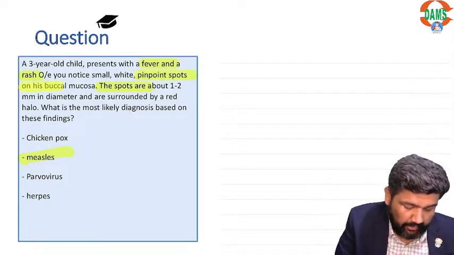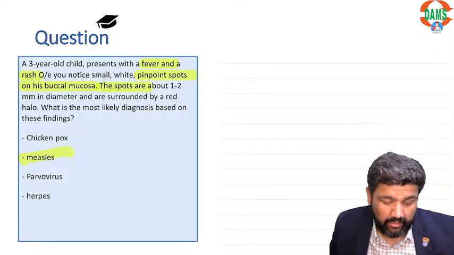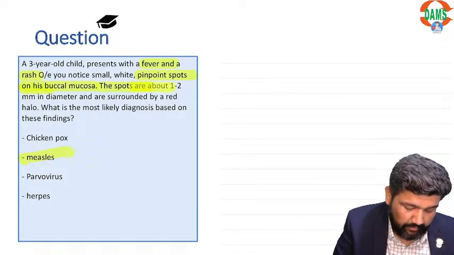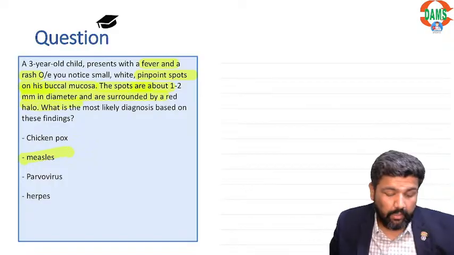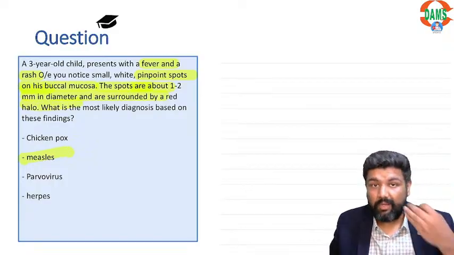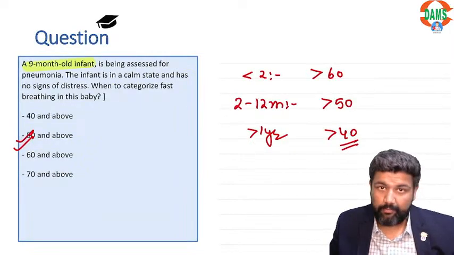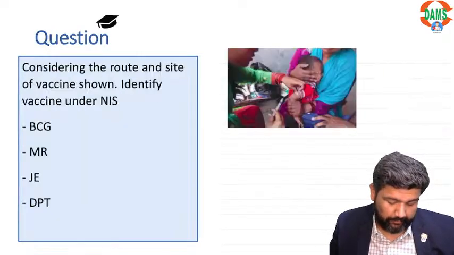Beta, in the buccal mucosa, one child is saying that the child is confusing this with dew drops. No beta, there won't be dew drops in the buccal mucosa. Okay? In the buccal mucosa, only Koplik spots.